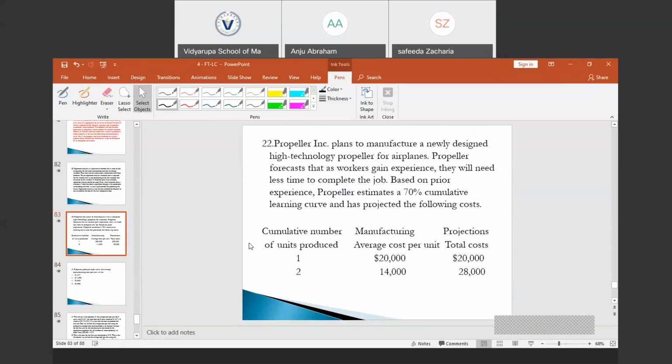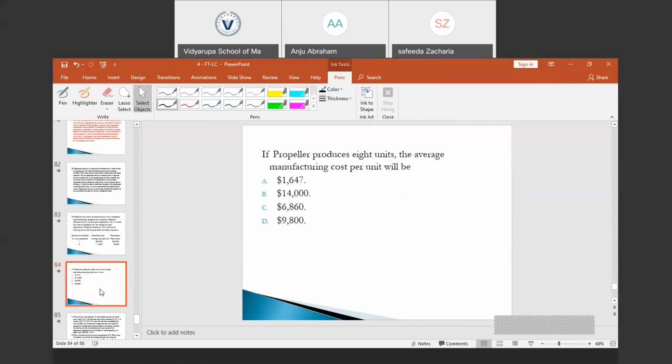It's the same as the propeller incorporated question that we discussed earlier. They are designing high technology propeller for airplanes, and the learning curve that they obtain is 70%, and the manufacturing average cost per unit and the projected total cost are provided with us. In the question, they are asked if the propeller produces 8 units, the average manufacturing cost per unit would be. So 8 units.